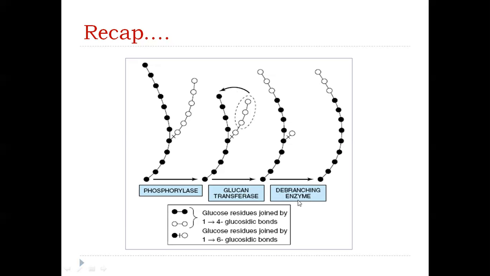And finally, we have 1,6-glucosidase, which hydrolyzes this bond, releasing this glucose unit. So together, these are also called the debranching enzyme. So when glycogen synthesis takes place, we have the branching enzyme, which leads to the formation of branches. And when we have glycogenolysis, we want to remove the branches, so we have debranching enzyme.